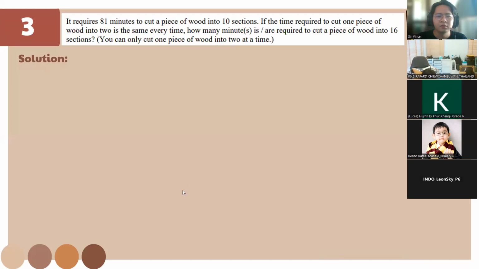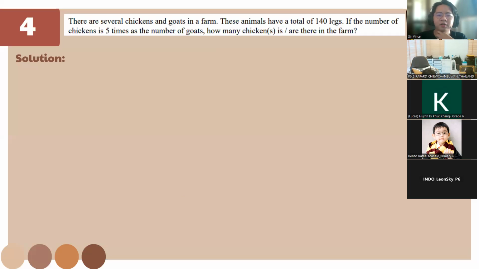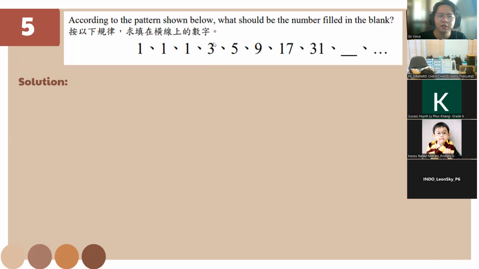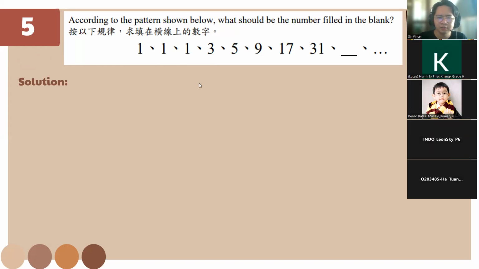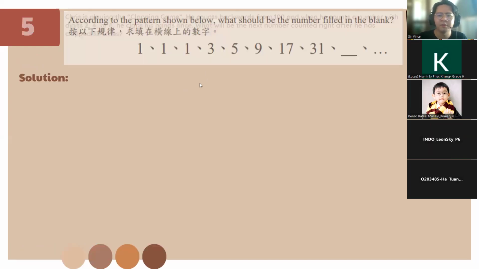One hour 35 minutes. For this one, just practice your own solution, okay? I have given the solution earlier. This one, class, is adding by a 3 number pattern.